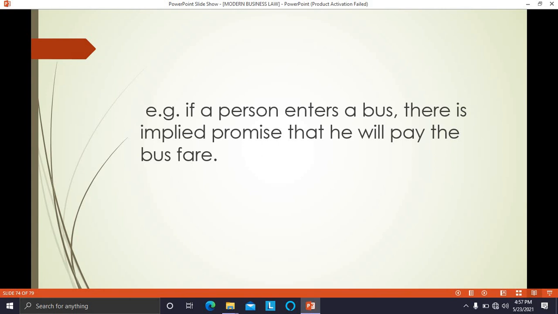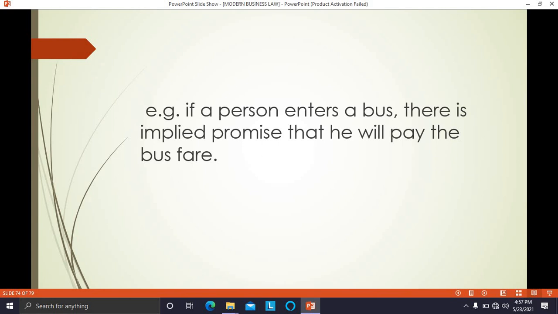Again, you go to a restaurant. Immediately after entering the restaurant, do you go to the manager and say that I want to consume these many food items, what will be the cost, I'm ready to pay that, and he says yes, I accept your offer? No. When you have entered the restaurant, you ask for the menu card, you consume some eatables.